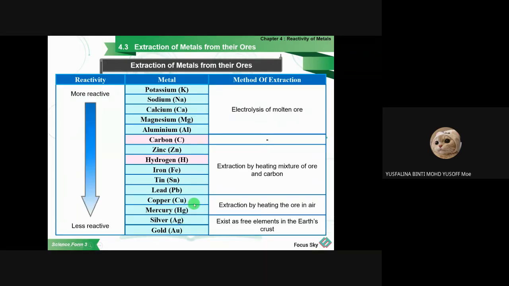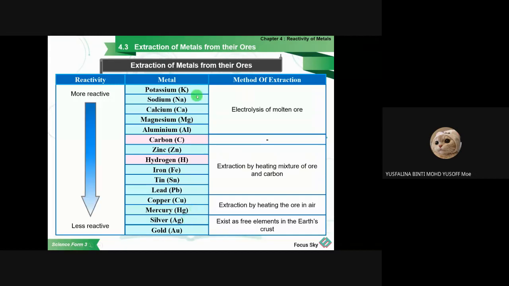Because it only has one type of atom inside of it, you don't need to extract it, because it only consists of one element. Others may combine with other elements to form another compound, so that's why we need to eliminate that so we can get the metal only. But argentum and aurum already exist as an element, so they will not combine with another element to form another compound. So we can just directly take it from the metal. We don't need to separate it anymore.